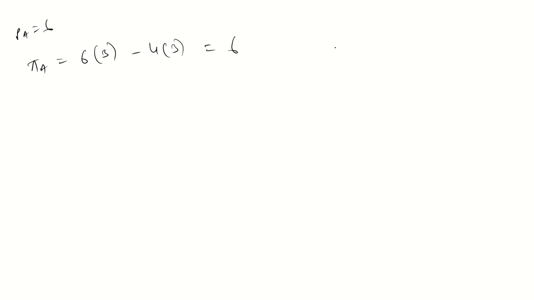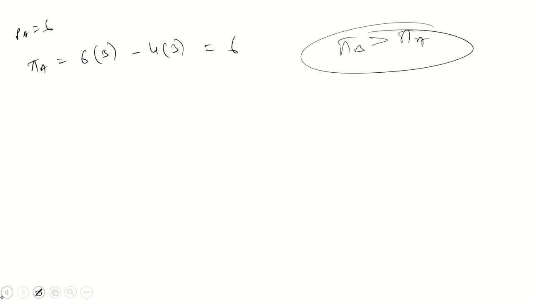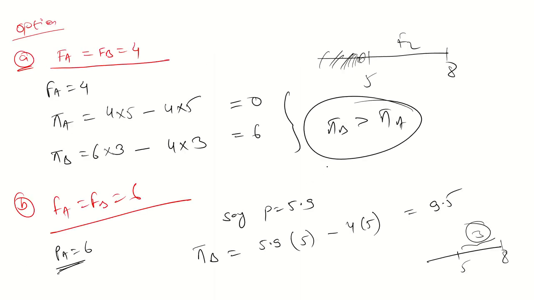So here again, the profit of firm B is greater than the profit of firm A. Firm A's profit is 6, but firm B's profit is 9.5. So 9.5 is greater than 6.